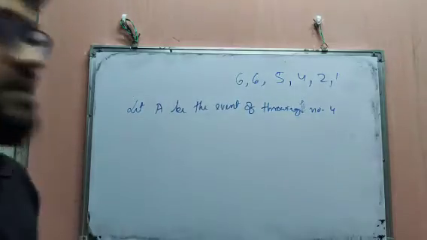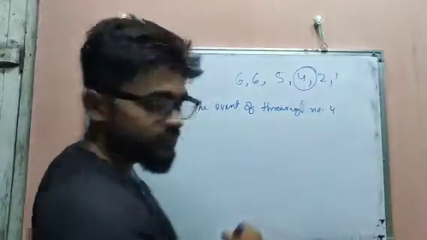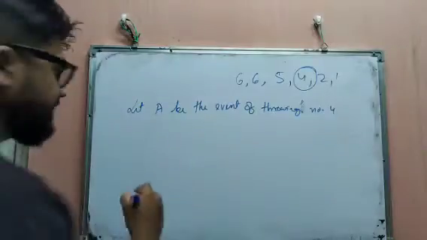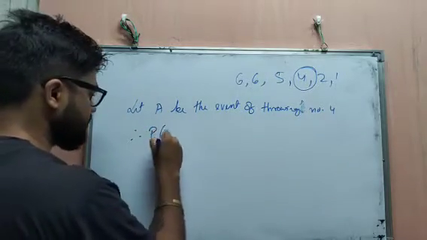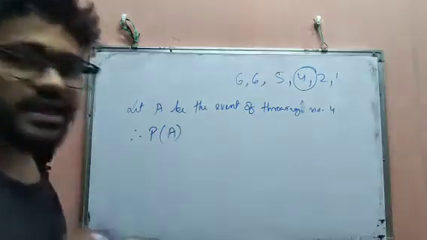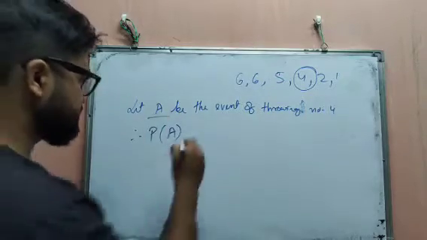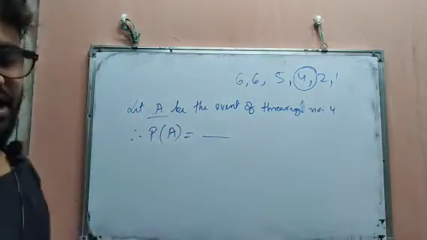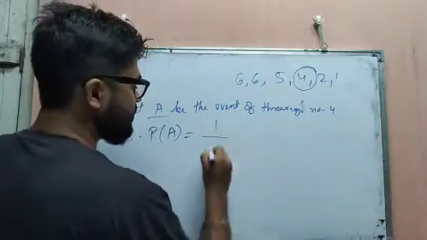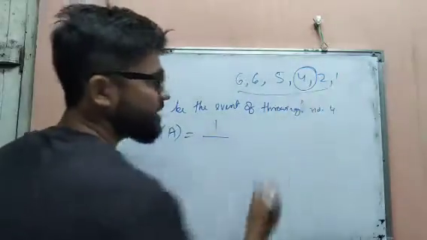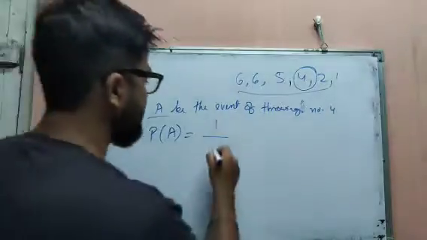How many 4s are there? There is only one 4. So the probability of getting a number 4, or simply probability of A, is 1 for the one 4 and 6 total numbers. So 1 by 6.